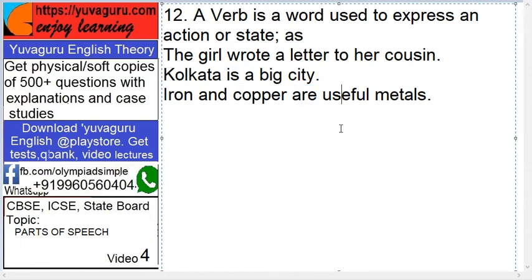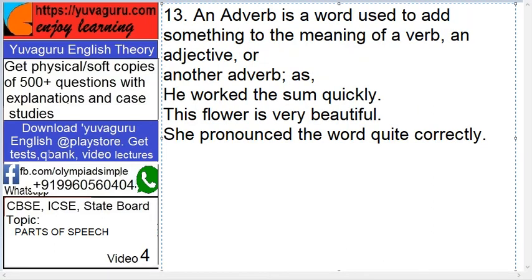That's why remember, English is not as simple. It's as difficult as maths. We'll come to it later when we study the verbs in detail. But remember this. Next is adverb. An adverb is a word used to add something to the meaning of the verb, an adjective or another adverb. It's one sentence. Used to add something to the meaning of the verb, an adjective or an adverb.